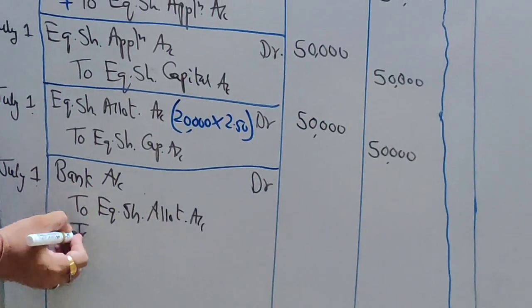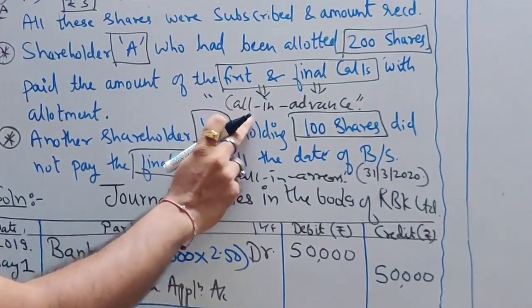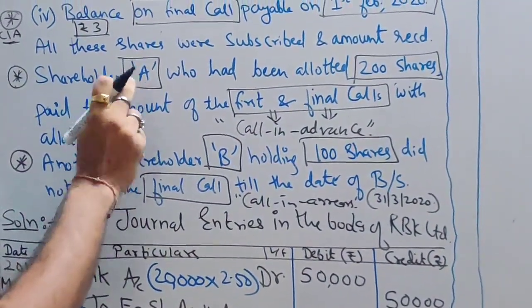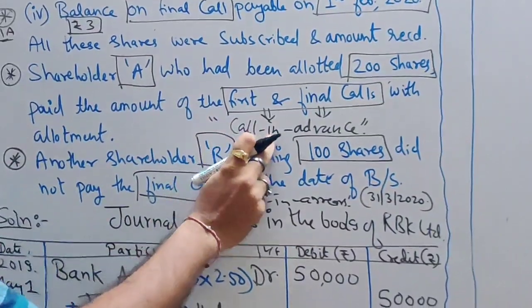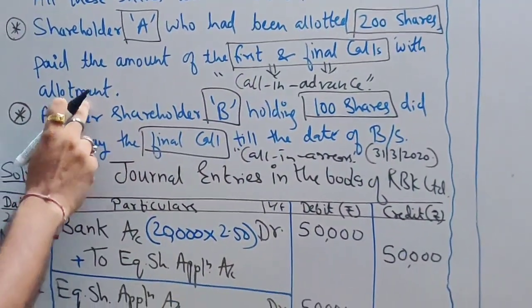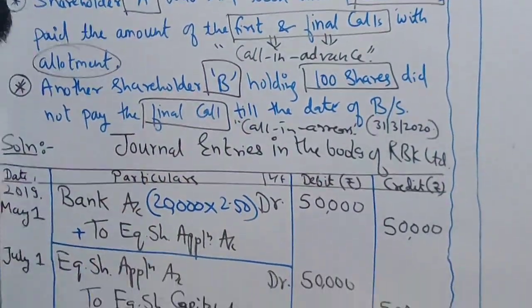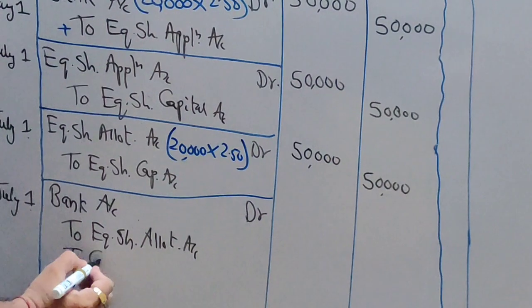Just simply add call in advance account. Why? Because in the question it says that Mr. A has paid advance money at the time of allotment. So I have to show this advance account in allotment. So I am going to write here to